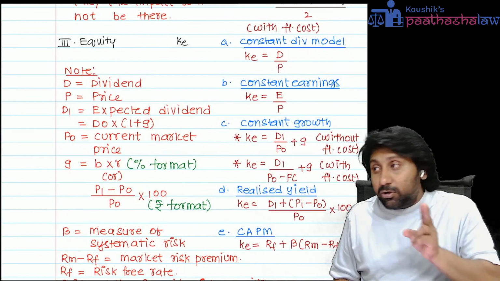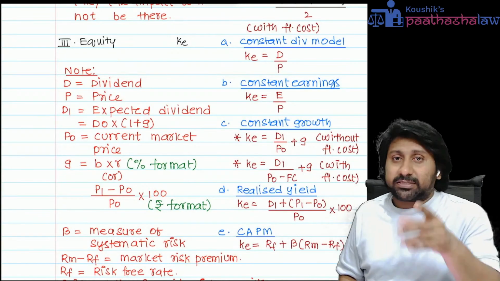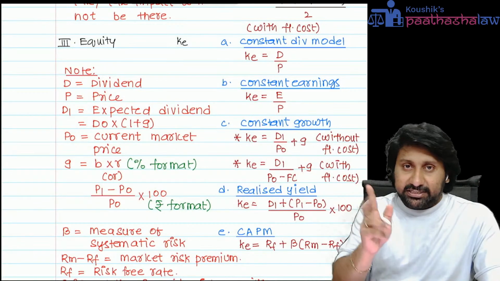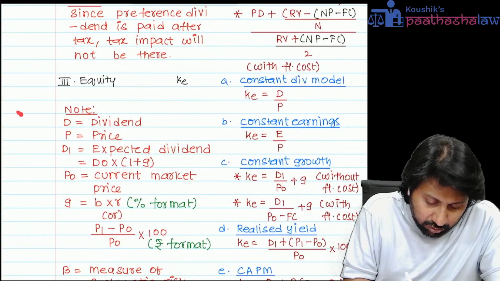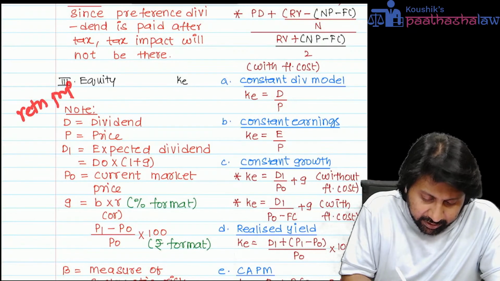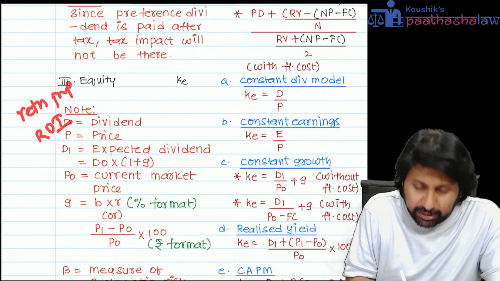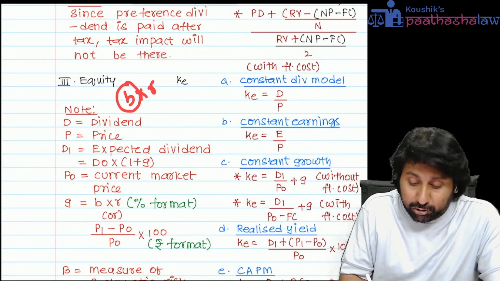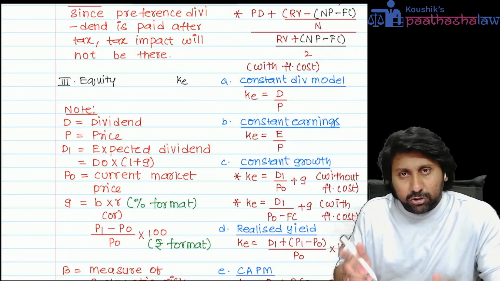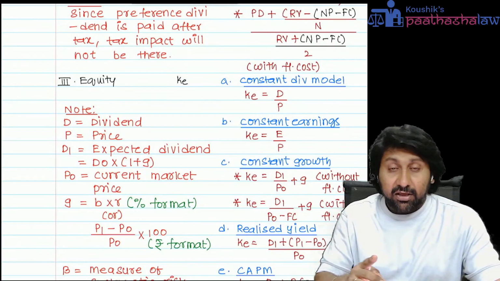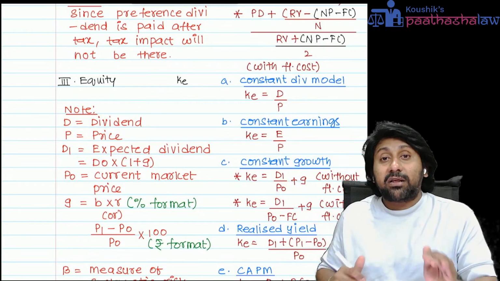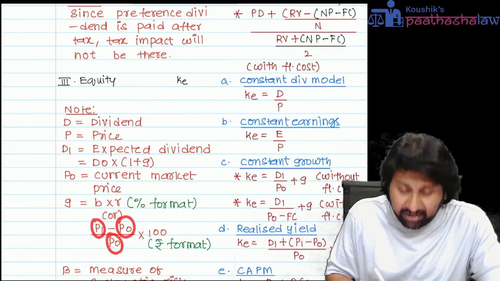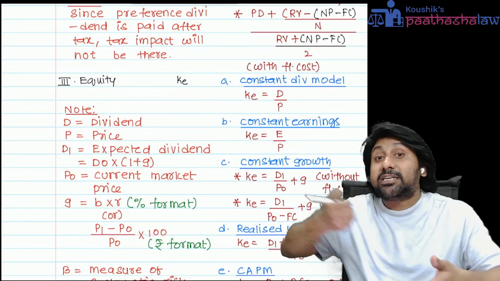G equals B into R. If G is directly given in the question, 2%, 5%, 7%, write it down. If they don't give it, they can give G in two ways. Number one, they will give you retention proportion and return on investment. Then B into R, where B means retention proportion and R means rate of return. So you multiply both and calculate G. That's one way. Sometimes G can also be calculated through the price changes: P1 minus P naught whole divided by P naught.